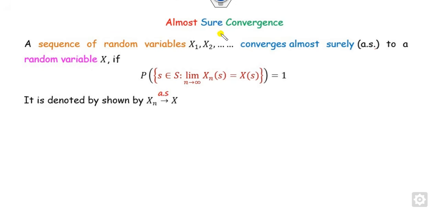Now what is the definition of almost sure convergence? If you have the sample space and the outcomes are there, if you define the set where the limit of Xn is equal to X, and the probability of this set is equal to 1, then we can say Xn converges to X almost surely. And once you define this almost sure convergence, we say the strong law of large numbers holds for this Xi series.